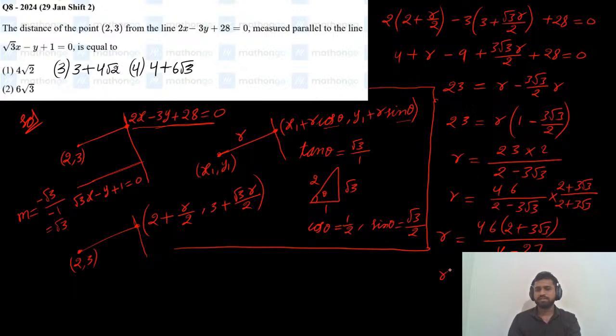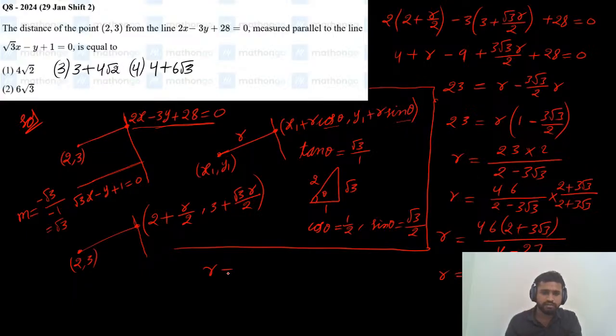So 4 minus 27 is 23, right? So 46 times 2 plus 3 root 3 divided by minus 23. Now here 23, once 23, 2 times.